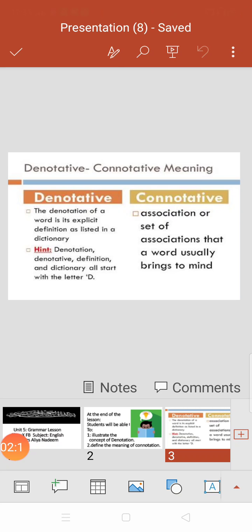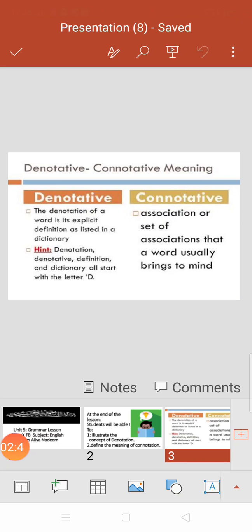Here is a help for you to understand the meaning of denotation. Denotation, denotative, definition and dictionary all start with the letter D. So the letter D will help you learn the meaning of denotation, because these are the literal meanings, the dictionary meanings of the word. It cannot be changed. Okay, now we will learn about connotation.